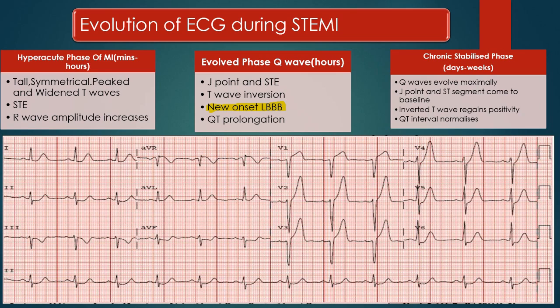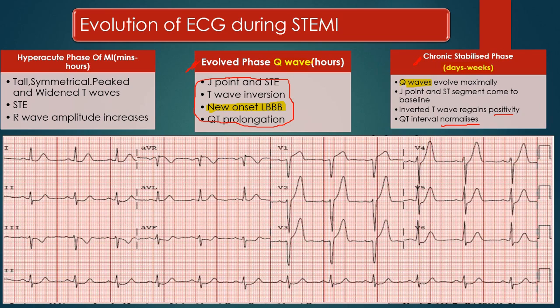Then, after a period of days to weeks, there comes the chronic stabilized phase in which Q waves evolve maximally. Q waves are there in the evolved phase also, but they are more pathognomonic of the chronic stabilized phase. And in the chronic stabilized phase, all the previous changes, that is J point and ST elevation, T wave inversion, QT prolongation, come to normal values. So the chronic stabilized phase is basically stabilization of previously pathological phases. Though it is also pathological, the changes revert back to a great extent.